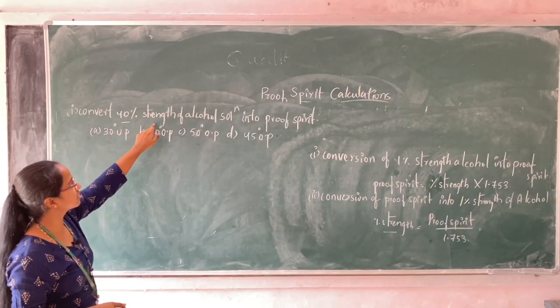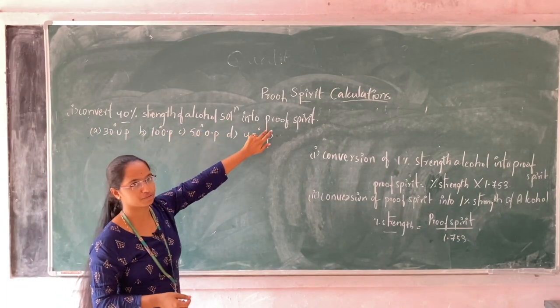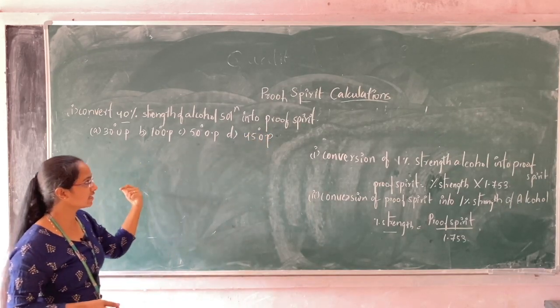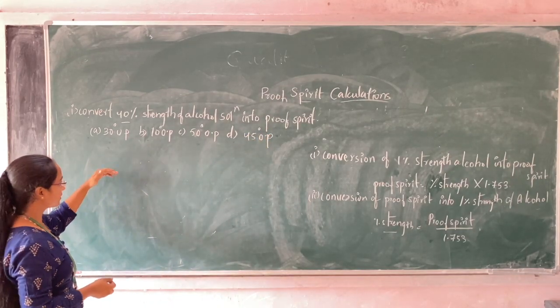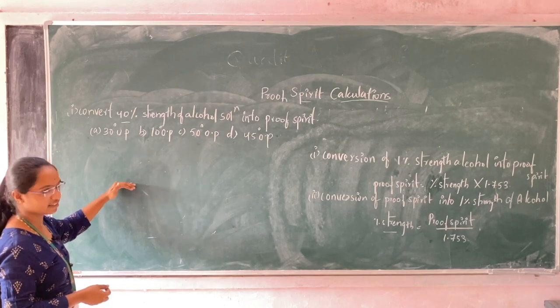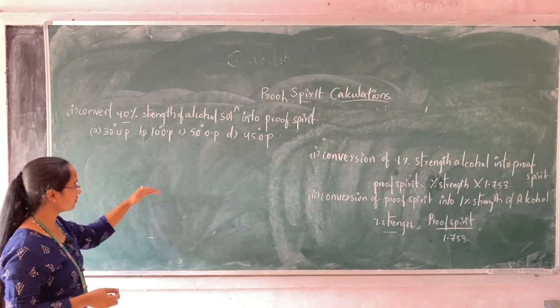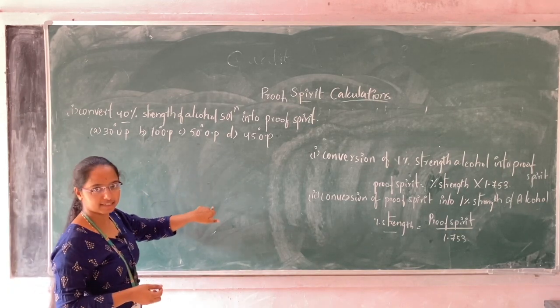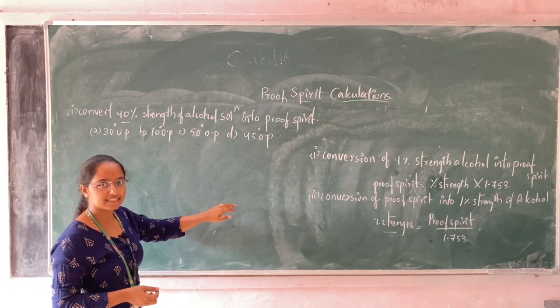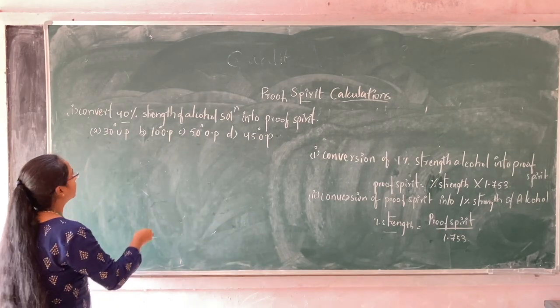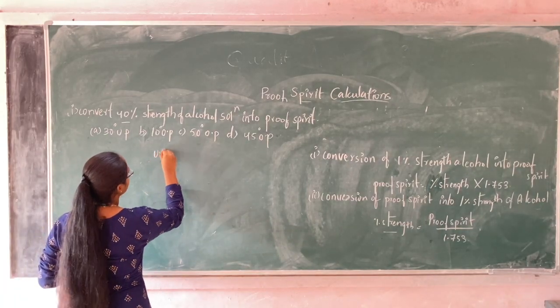Convert 40% strength of alcohol solution into proof spirit. As I said earlier, if the percentage strength of alcohol is less than 57.1% weight by volume, then the proof will be less than 100. So we consider it as under proof.